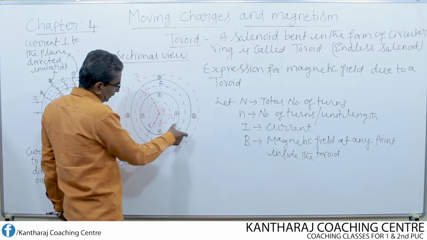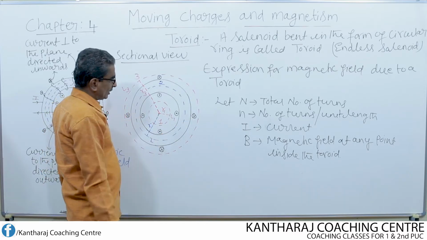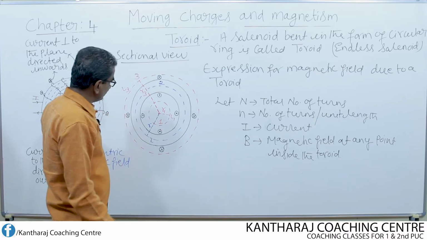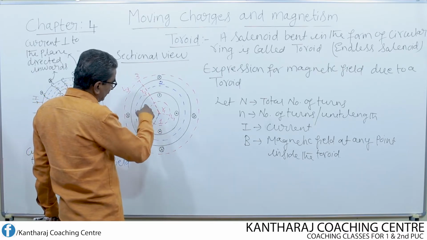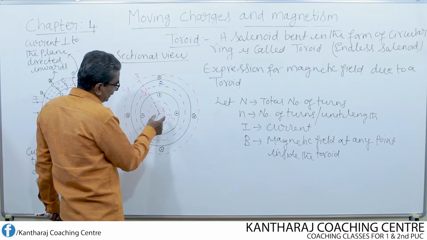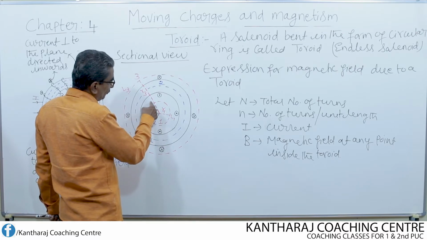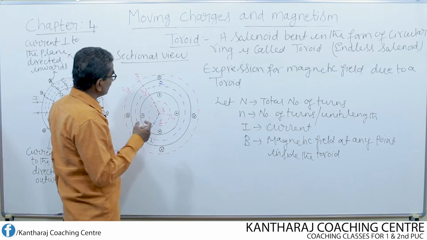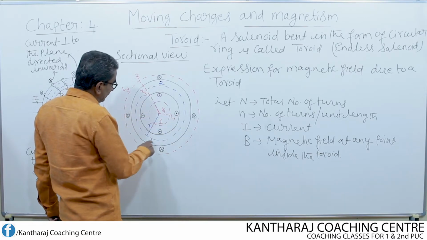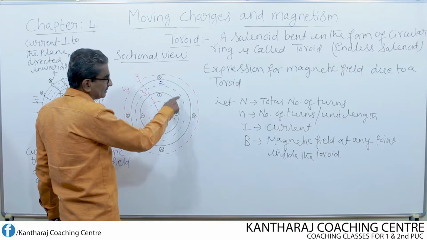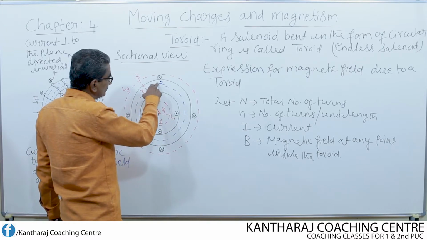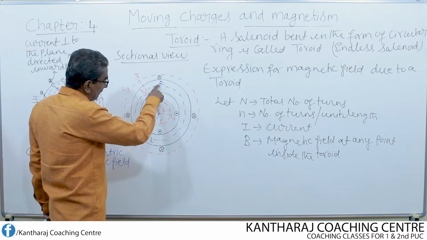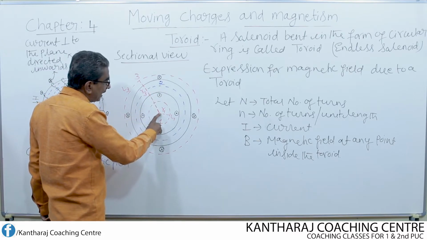So this is nothing but a toroid. Then I imagined 3 Amperian loops. Look here, this is Amperian loop 1 of radius R1. What is the total length of this Amperian loop? L1. Then the Amperian loop I have taken inside is Amperian loop 2. What is its radius? Amperian loop 2, its radius is R.